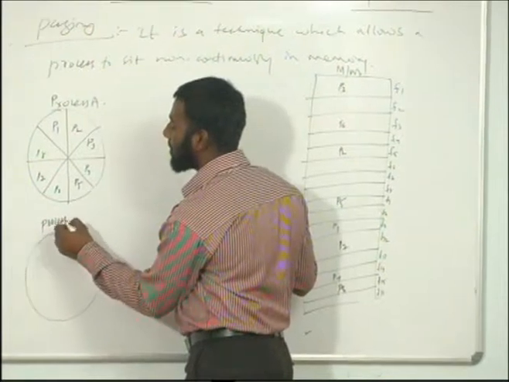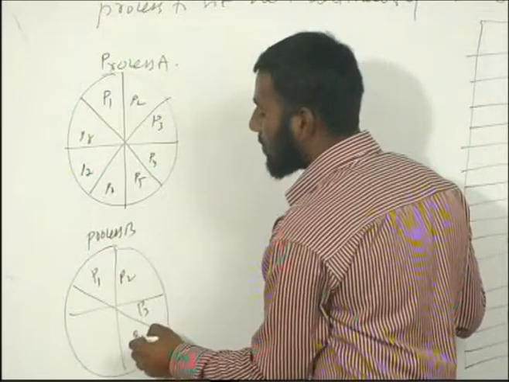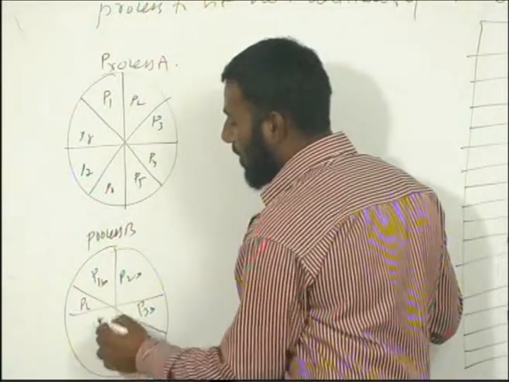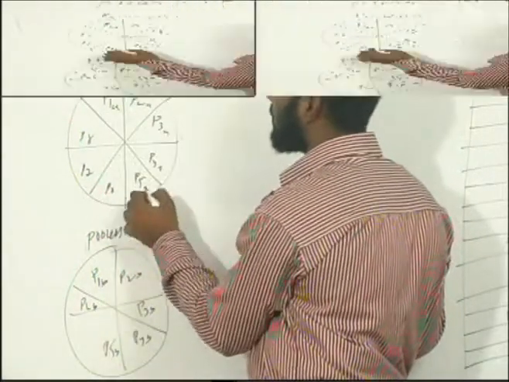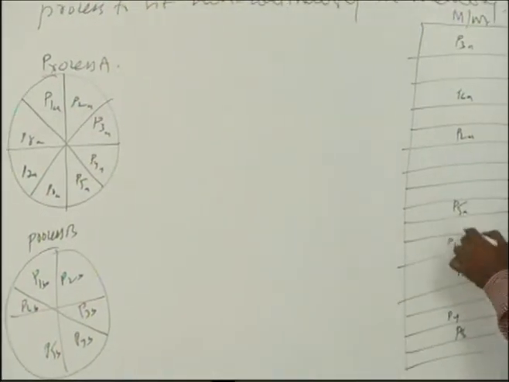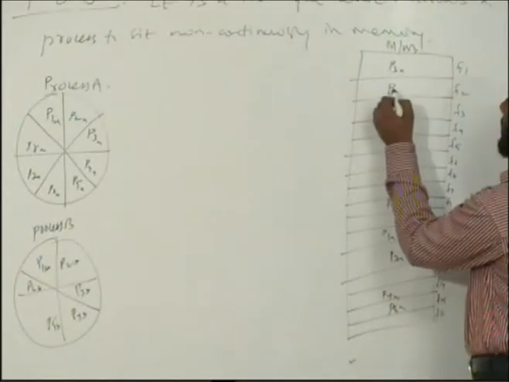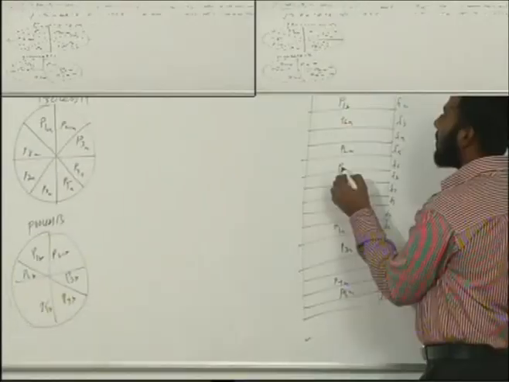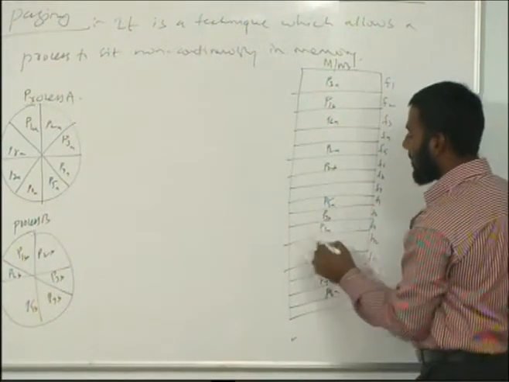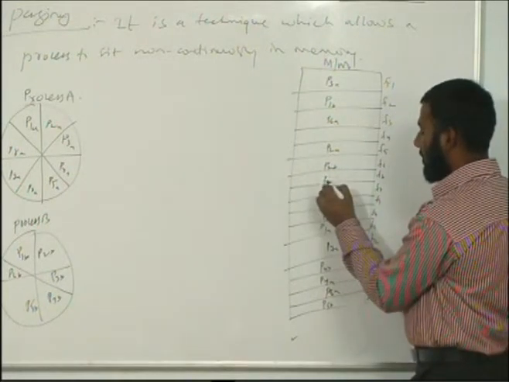I will call it process B. It has been divided into page 1, page 2, page 3, page 4, page 5, page 6. So I'll call these page 1B, 2B, 3B, 4B, 5B, 6B, and for the other process 1A, 2A, 3A, 4A, 5A, 6A, 7A, 8A. I'll put just A for our convenience, to show that the page belongs to process A. Now it is possible that page 1 of process B may sit here, page 2 of B may sit here, P3 B here, P4 B here, P5 B here, P6 B here.